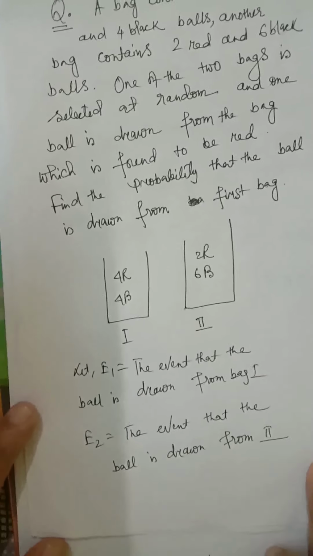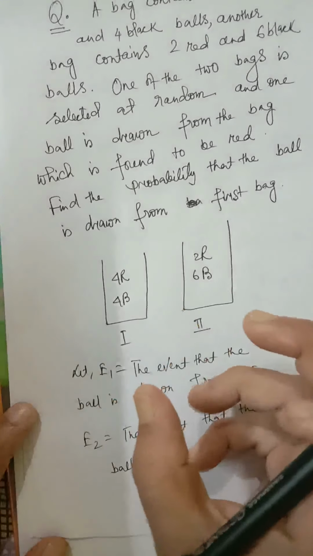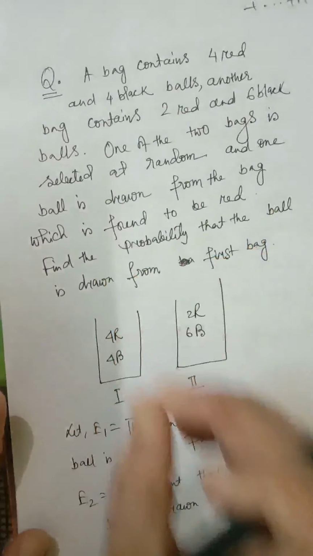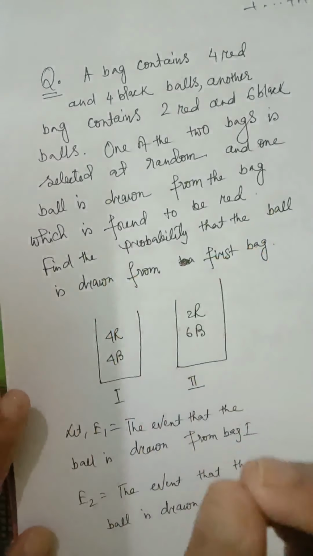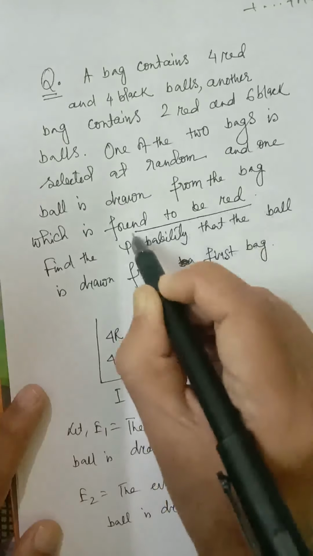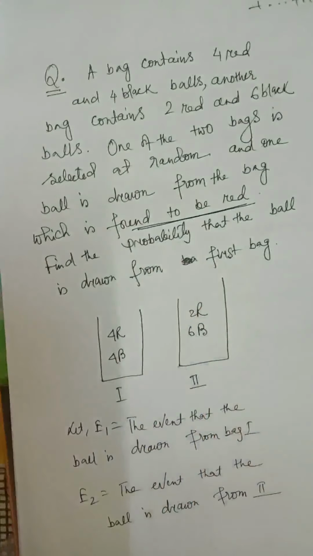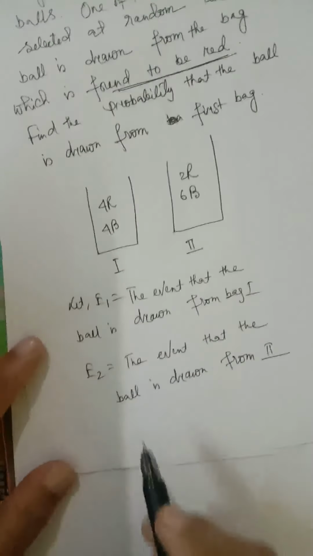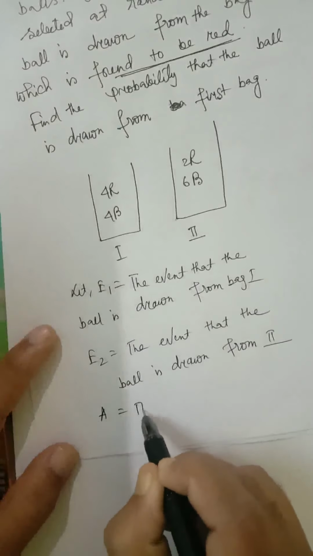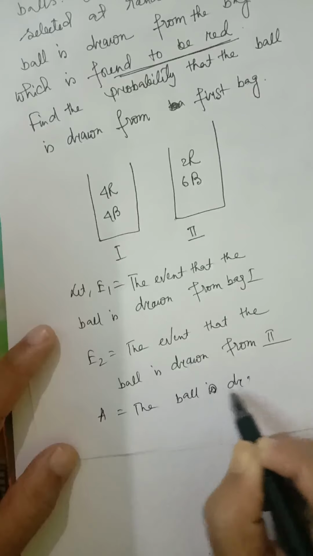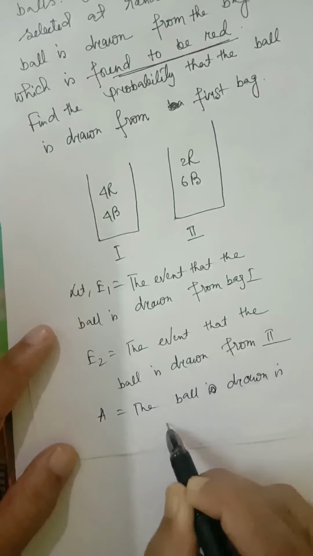Now after drawing the ball from any one of these 2 bags, what the person who drew the ball has noticed is that the ball is red in color. So a particular person chooses one of the 2 bags and draws one ball from that bag, and the ball is found to be red. So we'll consider, let A be the event that the ball drawn is red.